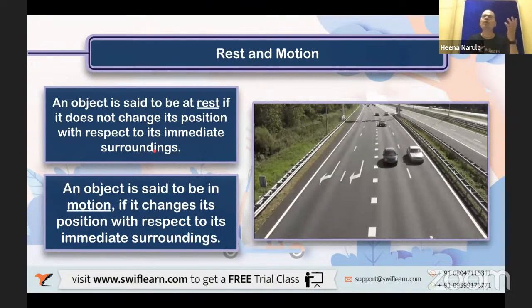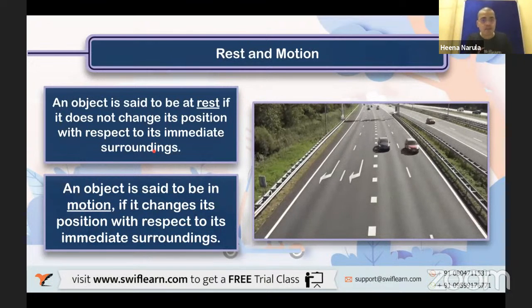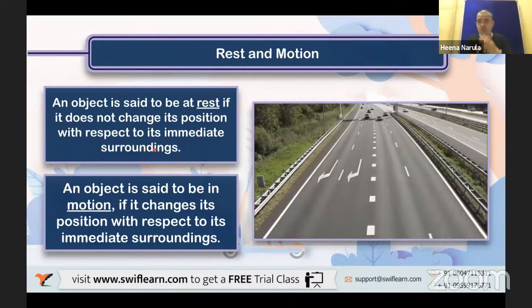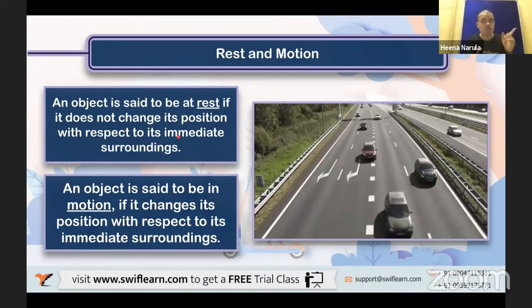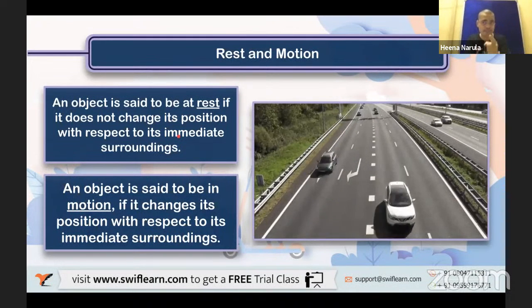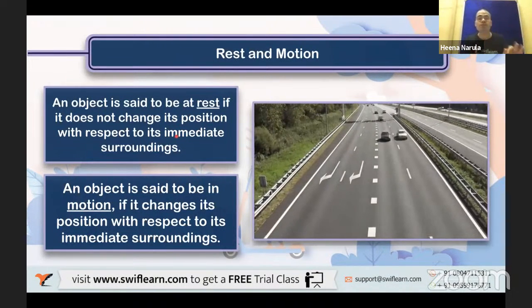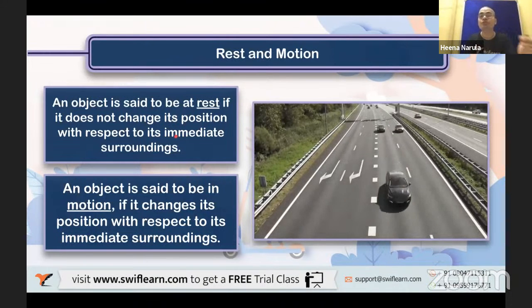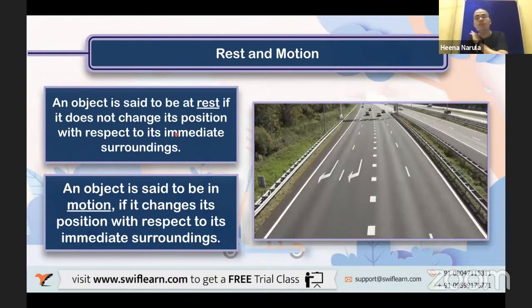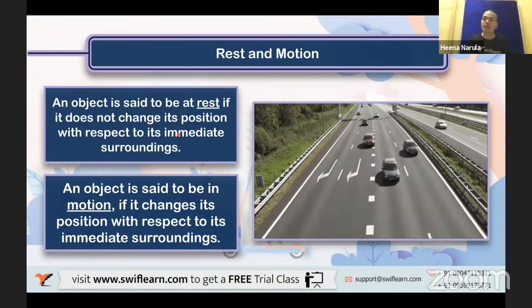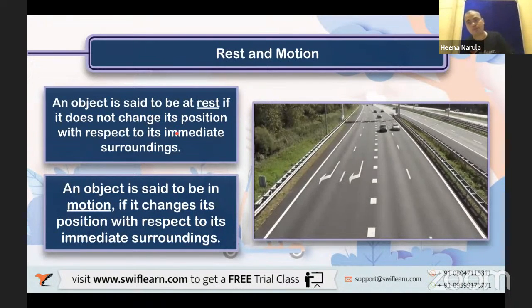So the object is said to be at rest when its position is not changing with respect to some reference, as I said, right? With respect to its immediate surrounding, its position is not changing. Then the object is said to be in rest condition.